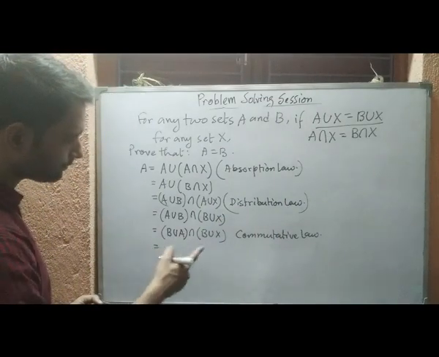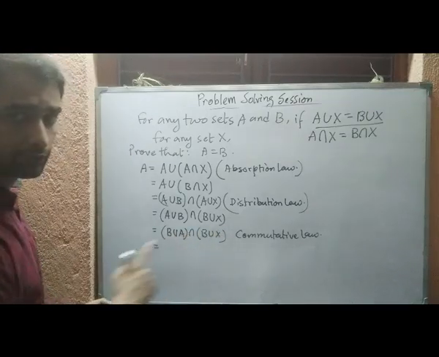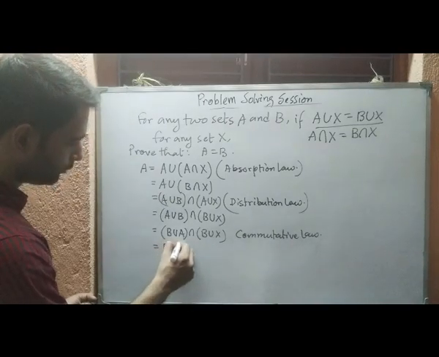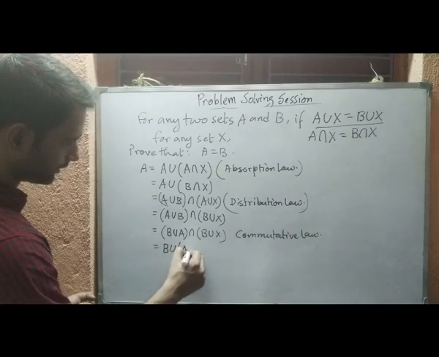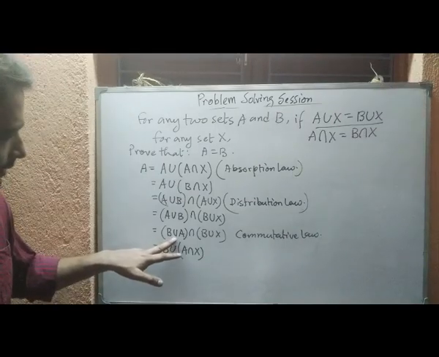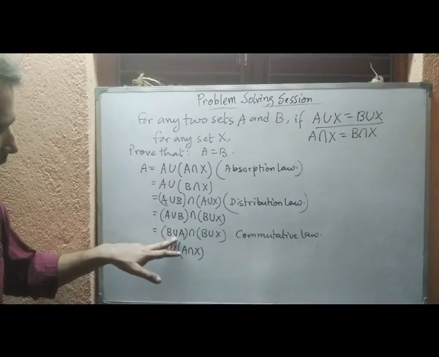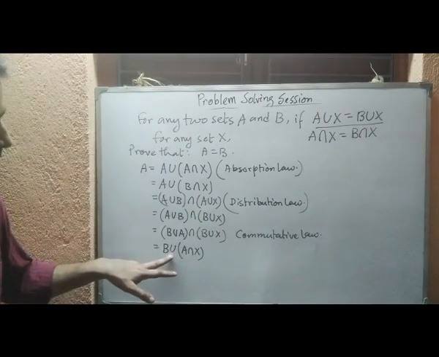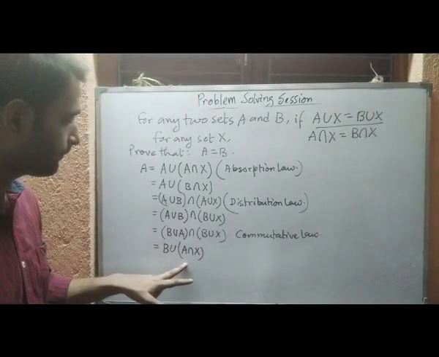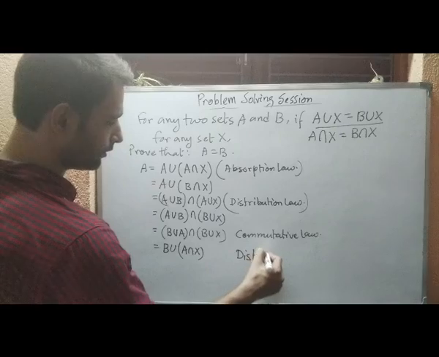Now again, if we apply the distributive law in the reverse order, that is the right hand side of the distribution law, then we can do this: B union A intersection X. From the distribution law we know whatever is inside will come outside, and whatever is outside will come inside. So here union is inside, so it will come outside, and intersection is outside, so it will come inside. So we can write this using the distributive law.